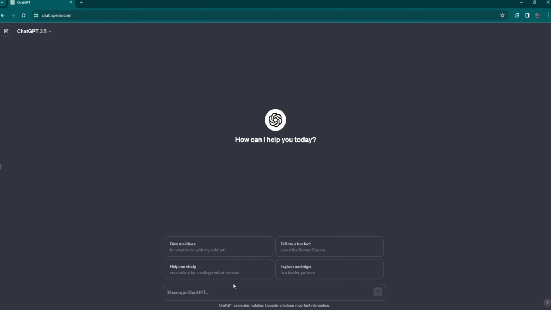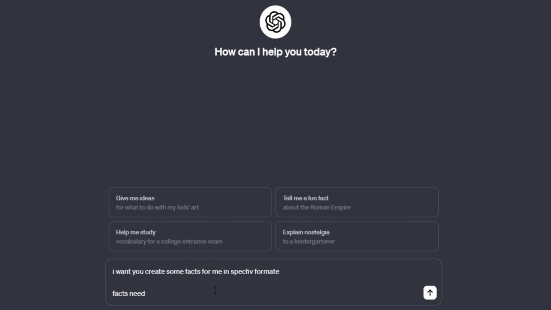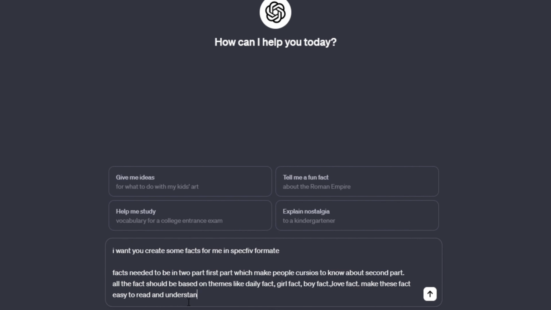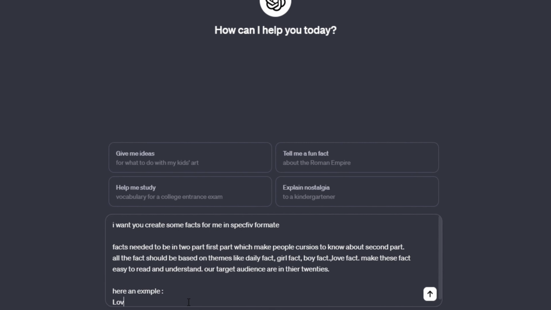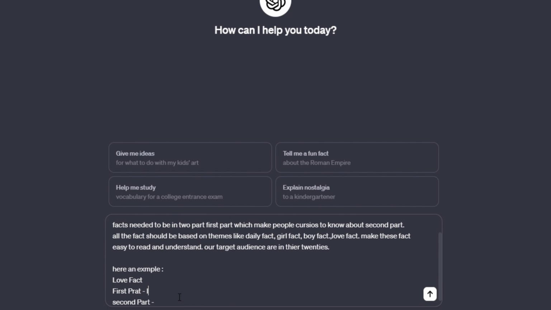Firstly, open ChatGPT. I want ChatGPT to come up with some love and sad quotes, with the first part intriguing people to hear the second part. To make it easy to understand, I'll give ChatGPT an example. Like, love is not what we say, it's about what we do.